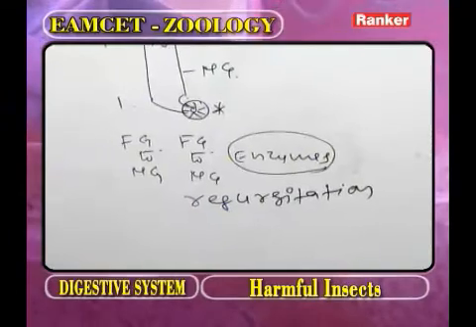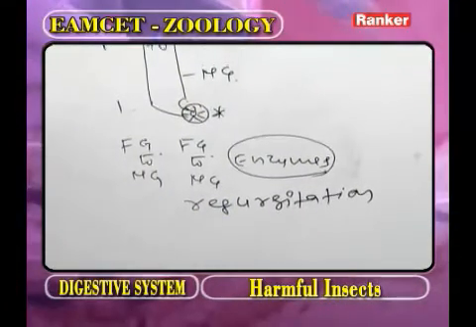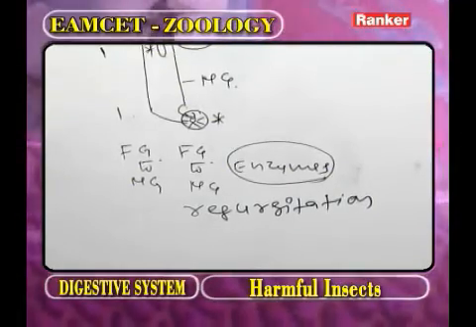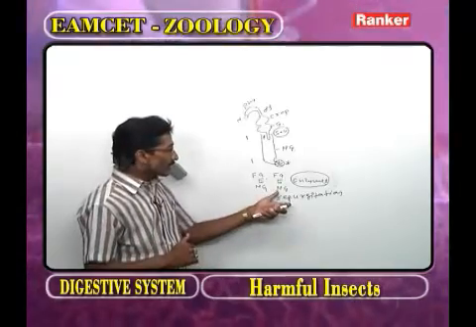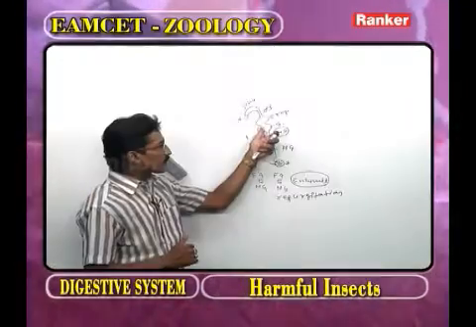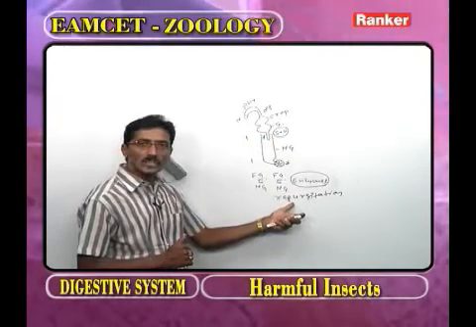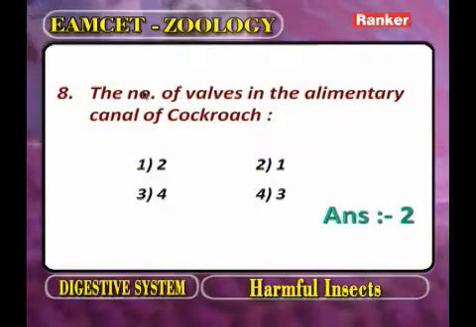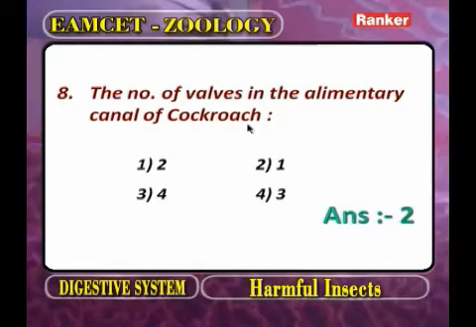While explaining liquid food materials, we have to use regurgitation. While explaining the movement of solid food materials, we use reverse peristalsis. Here the question is the number of valves in the alimentary canal of cockroach, that is only one.